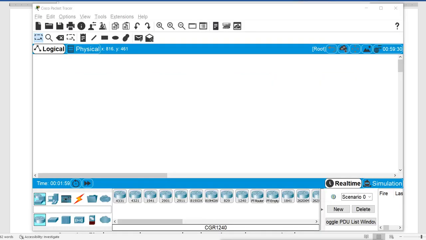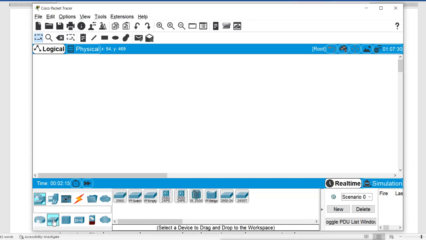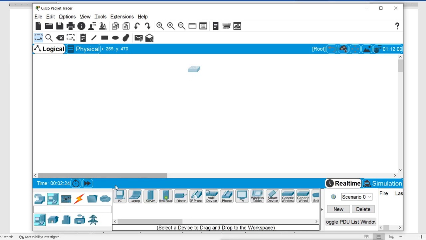This is Cisco Packet Tracer, and it is good for practicing networking. Here we have networks, devices, routers, switches, machines, all these things. What I need right now is the switch. So I'm getting one switch here, and I will use 4 devices, so I'm going to use 4 PCs here. 1, 2, 3, and 4.